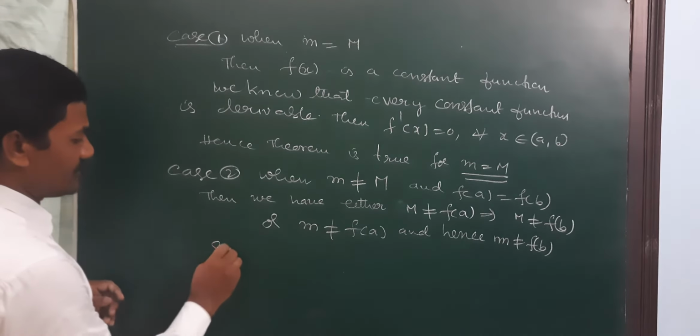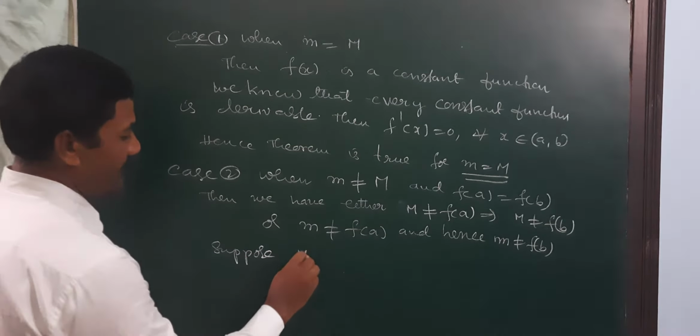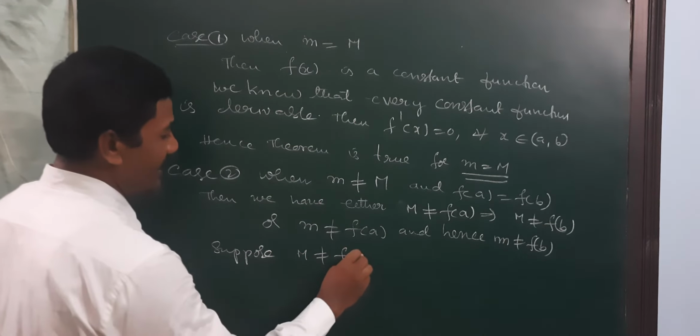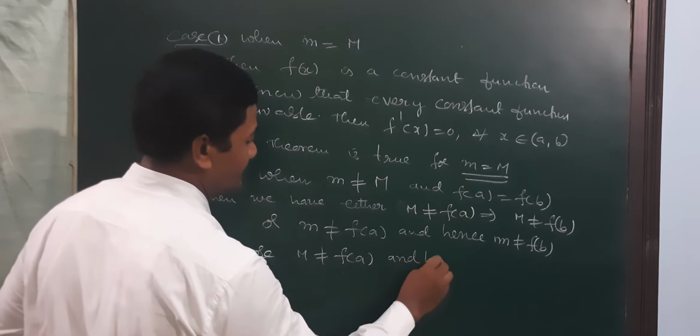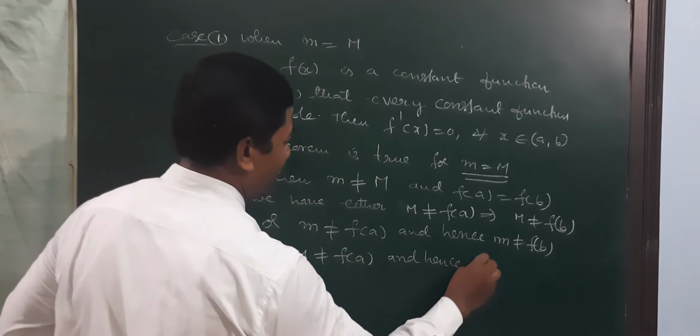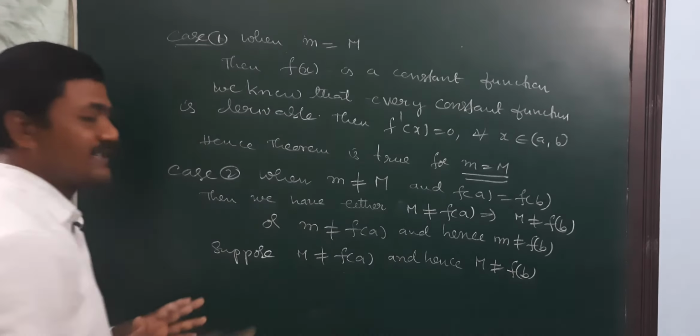Suppose M is not equal to f(a), and hence M is not equal to f(b). So this case is true.